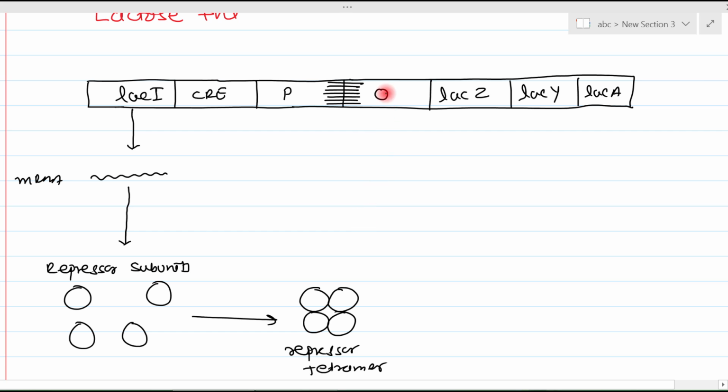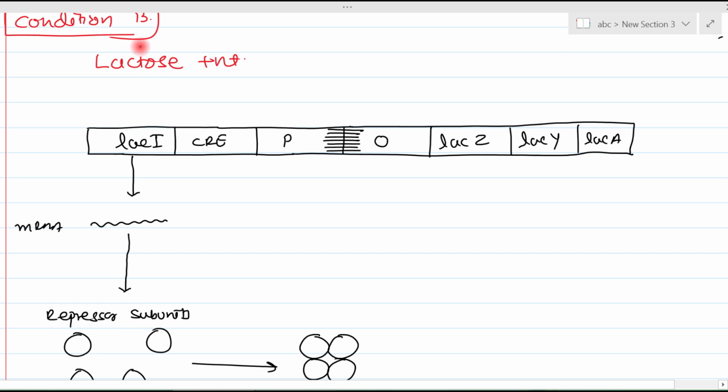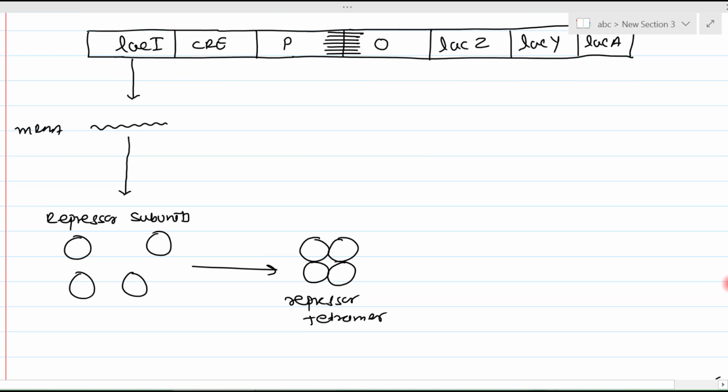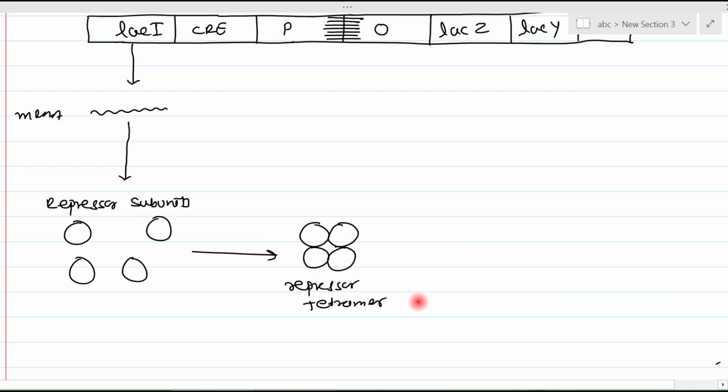This repressor tetramer is the active form. That means it can bind with this operator. But here our condition is that lactose is present. Lactose is a disaccharide, glucose plus galactose, bound with each other by a galactosidic linkage. So multiple lactose molecules bind with this repressor tetramer.